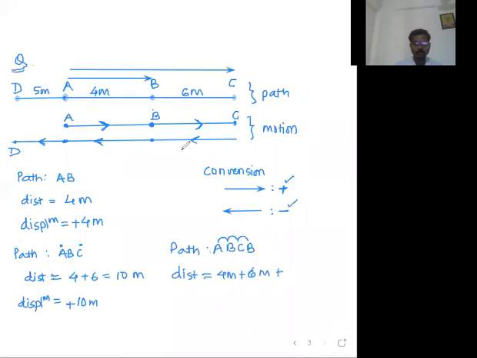6 meter plus A to B झाला, B to C झाला, आता C to B. Now C to B back again. Again you will travel a distance of 6 meter. So distance, just keep on adding, you will get the answer. So 4 plus 6 is 10. 10 plus 6 is 16. So that's the answer for distance of path ABCB.